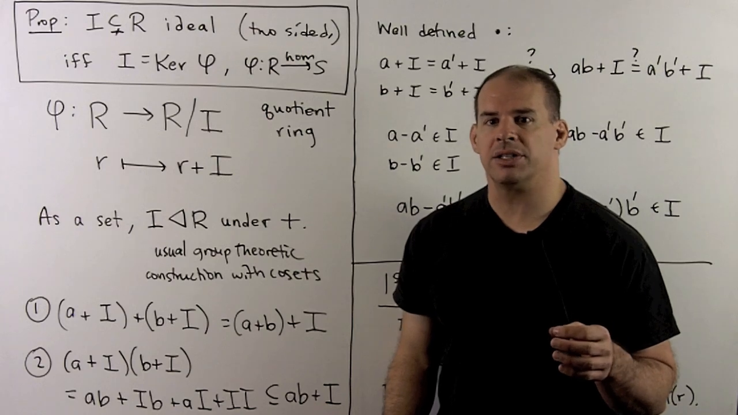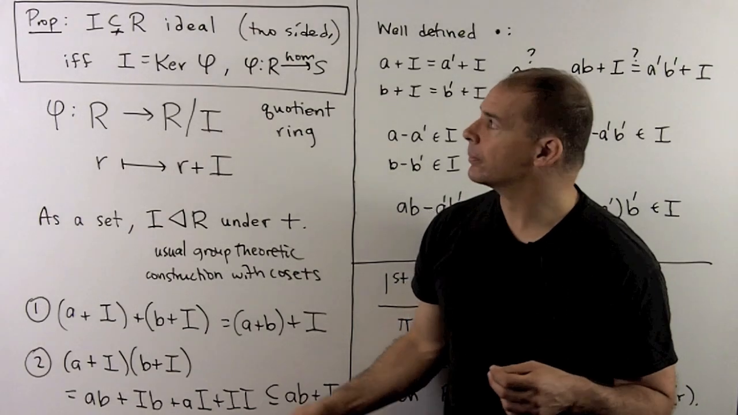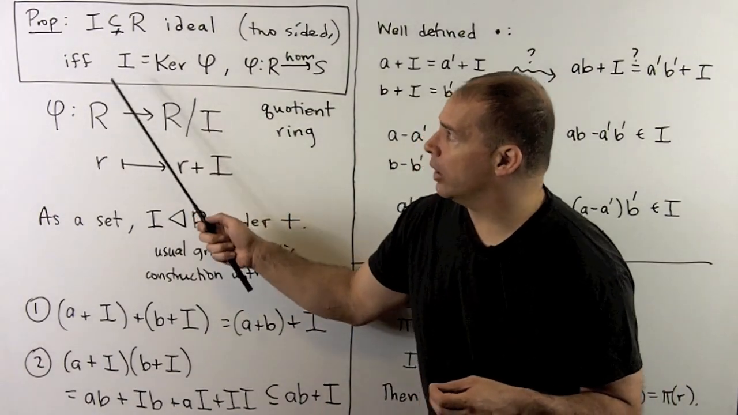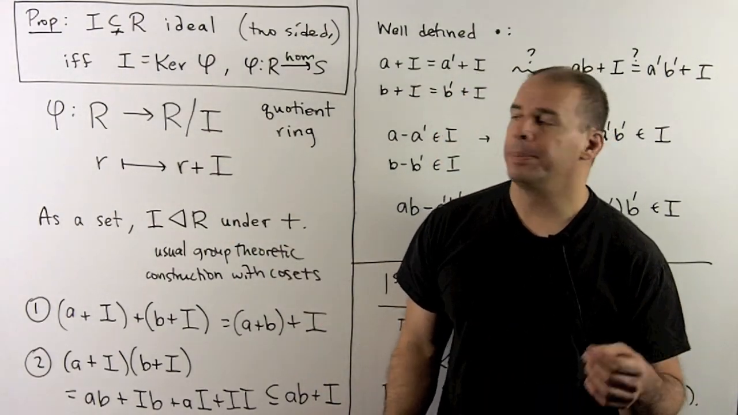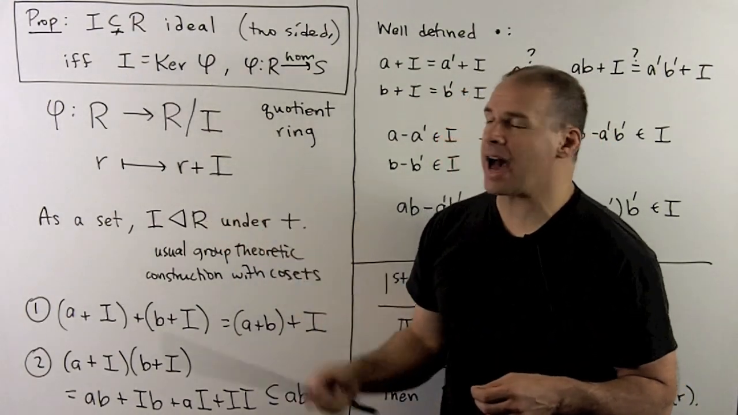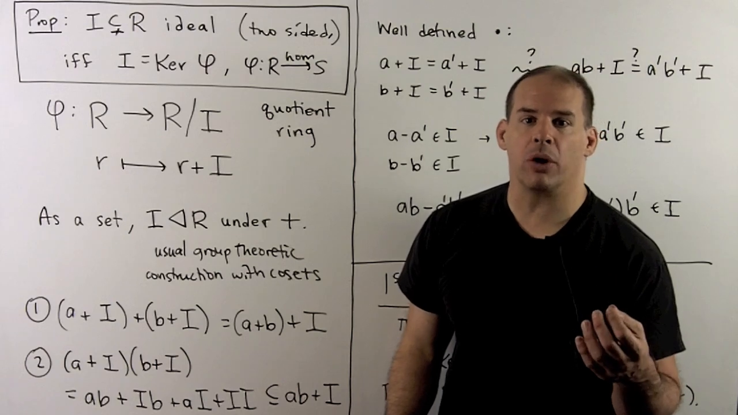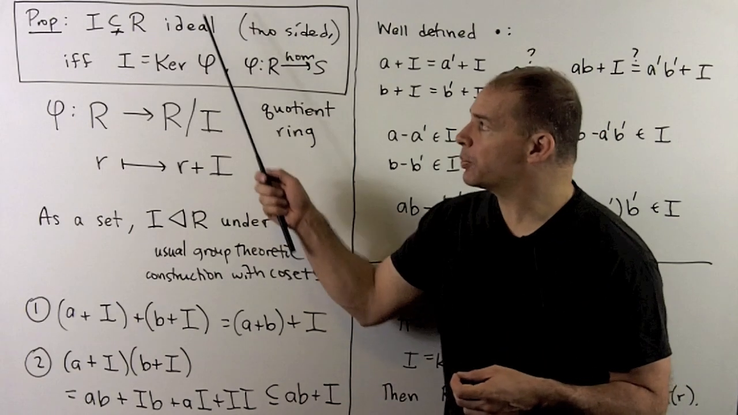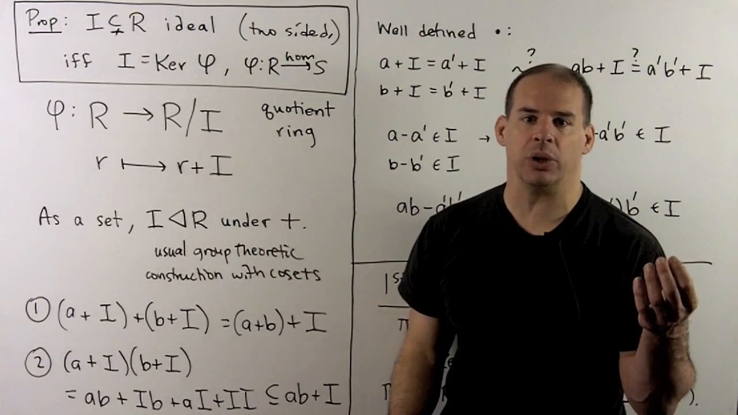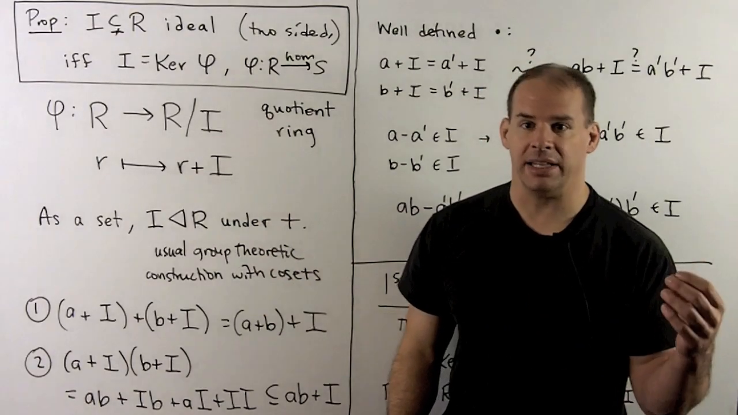Getting back to generalities, we have the following proposition. So the following are equivalent. I is a two-sided ideal in R, not exactly equal to R, and I is equal to the kernel of phi, where phi is a ring homomorphism from R to some other ring S. So this proposition clarifies the connection between kernels and ideals.